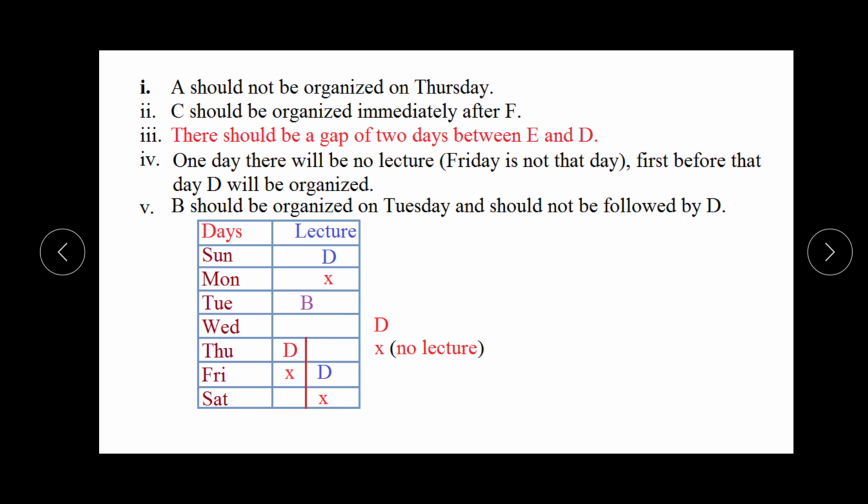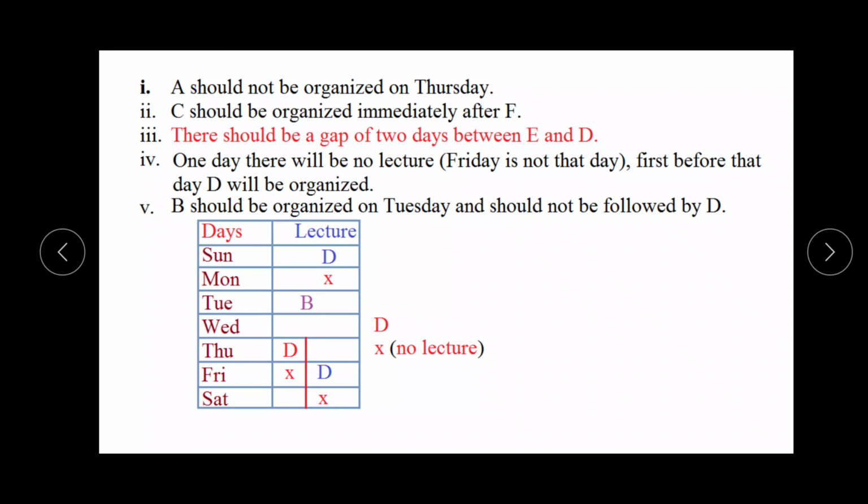But if we read the next information which is given, there should be a gap of 2 days between E and D. If we are taking this position of D, that time E will be at this place. But this is the fixed position of B. It means this possible position is also wrong for D, and only one is left, that is Sunday.